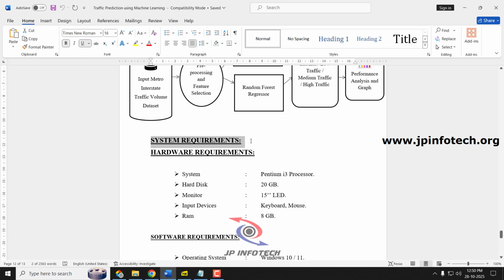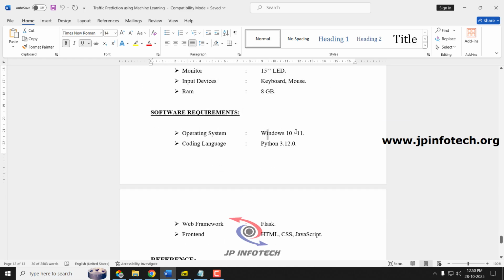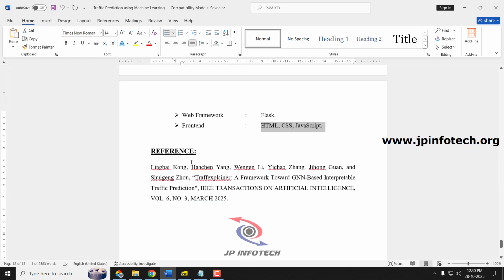Next, coming to the system requirements, these are the minimum hardware requirements. In the software requirements, the project can be executed in Windows 10 or 11. The coding language is Python 3.12.0. The web framework is Flask, and the frontend contains HTML, CSS, and JavaScript. And this is the IEEE base paper reference.